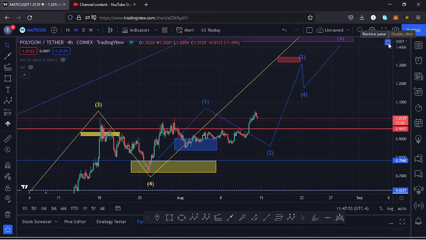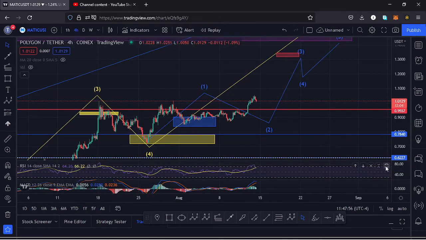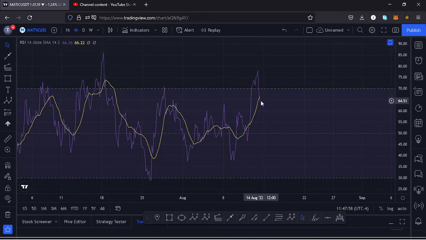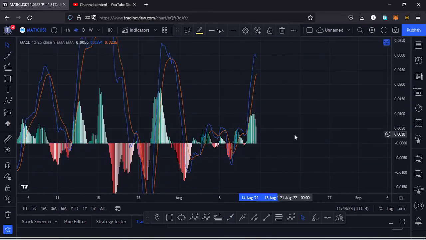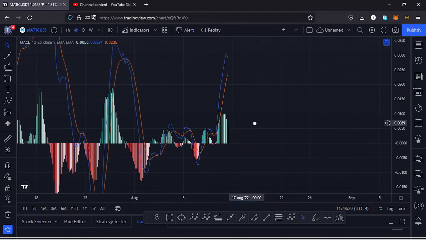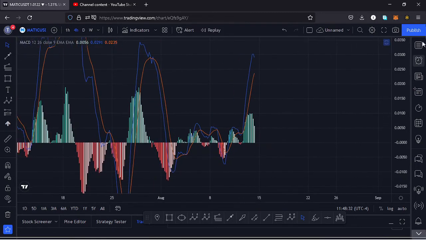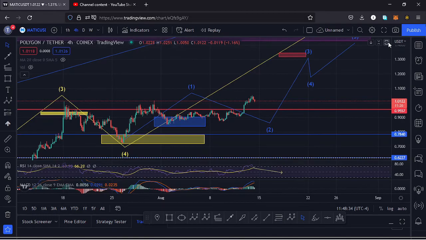Also taking a look at the indicators, here on the RSI we are trading at around the 64 mark, and that means we have a bit of room for us to support any movement to the upper side before we get into the overbought region, and any movement to the lower side will be supported here. Also taking a look at the MACD, the MACD is just about to print a bearish cross, so let's be patient and see how that plays out, and I'll keep you updated.